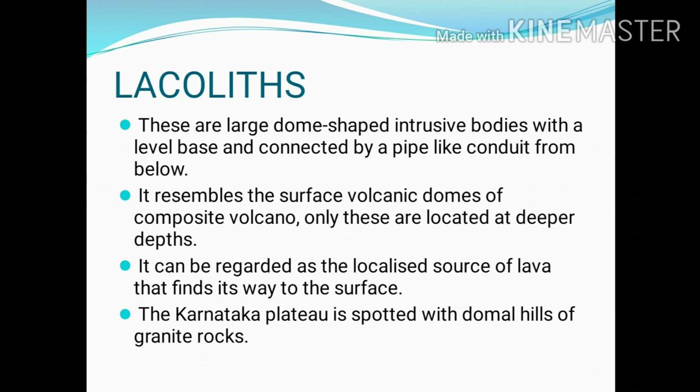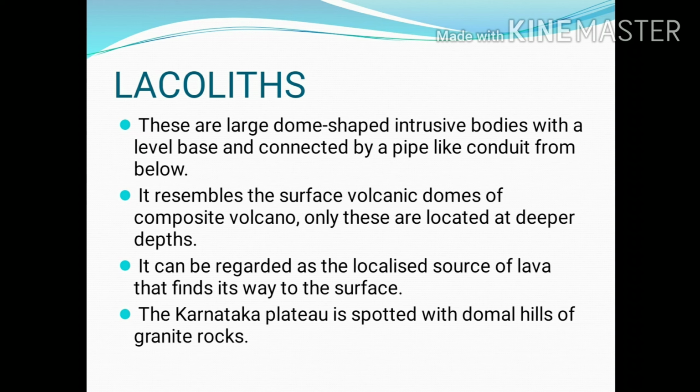That means laccoliths are similar to composite volcanoes, which we have discussed in types of volcanoes, in terms of structure. But the difference between the two is that composite volcanoes are formed on the earth's surface, while laccoliths are formed deep inside the earth, that is in the crustal portions. Laccoliths can be regarded as the localized source of lava that finds its way to the surface of the earth.